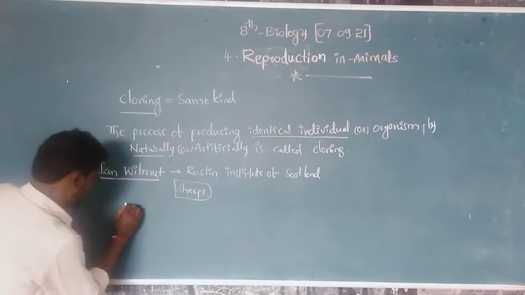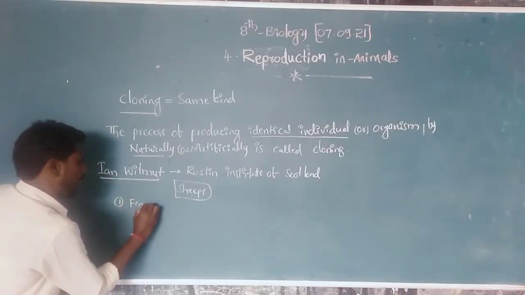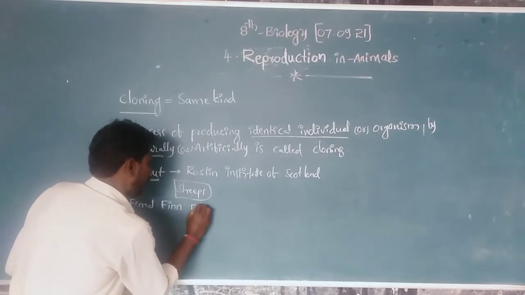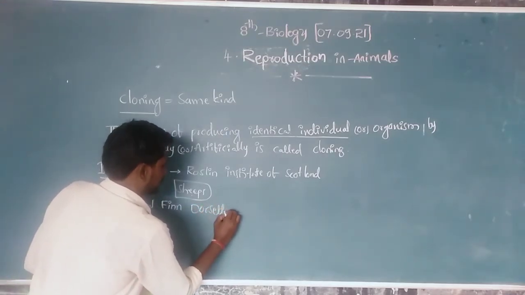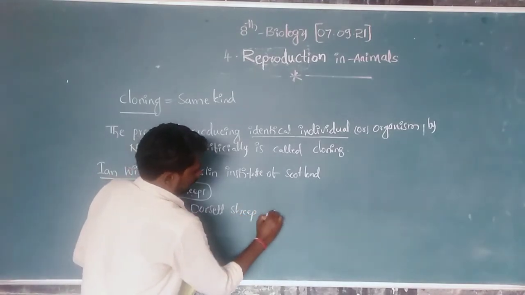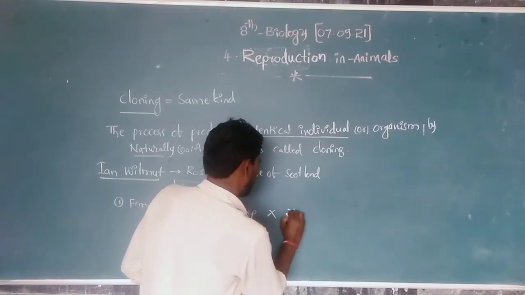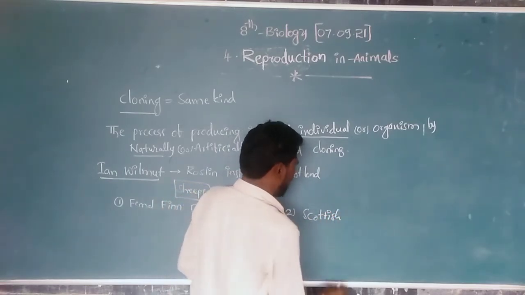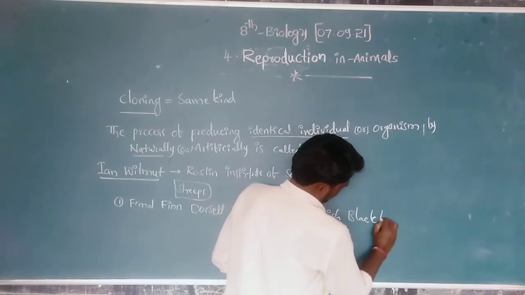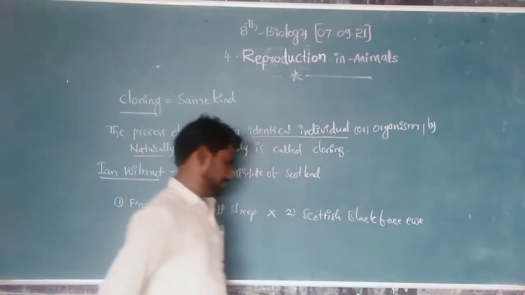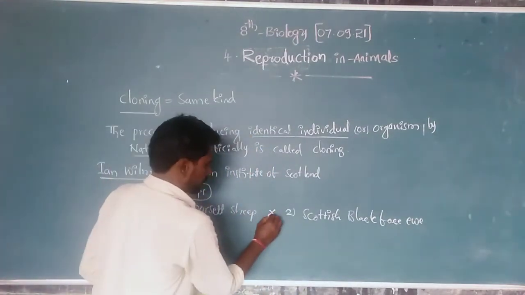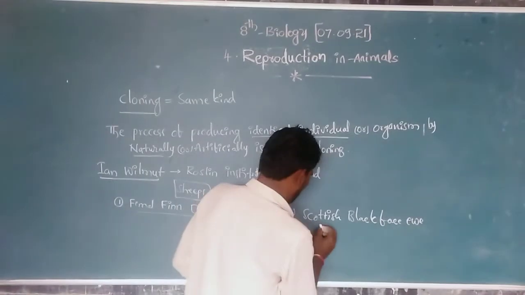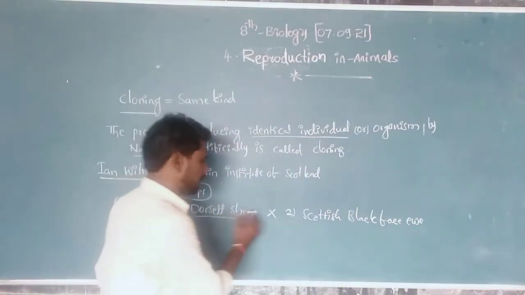The first one is the female Finn Dorset sheep, and the second one is the Scottish blackface ewe. These are the two varieties of sheep.